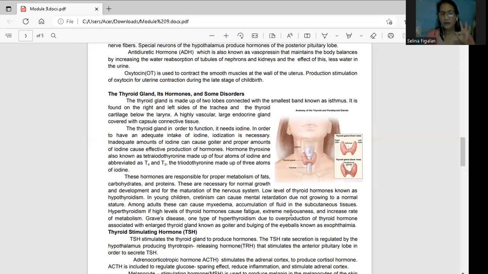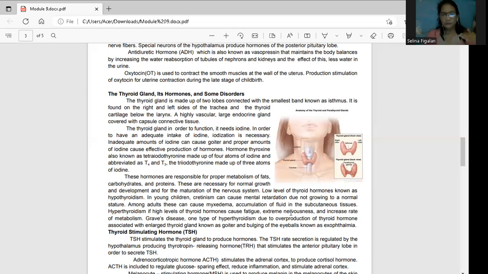are the three, or proteins, which are the three food macromolecules. Katuwang pa rin ang thyroid para mag-metabolize nito. These are necessary for normal growth and development and for the maturation of the nervous system. So pag mababa or mahina ang level ng ating thyroid hormones, ano yun? That is what you call hypothyroidism.